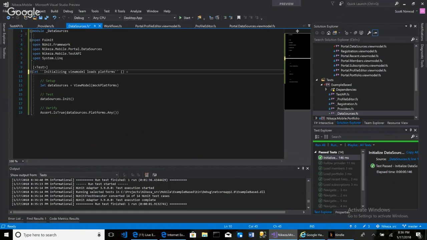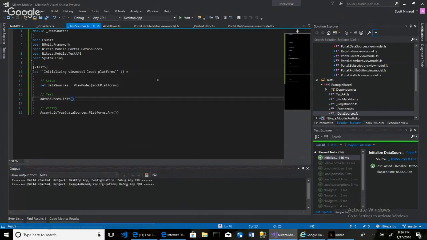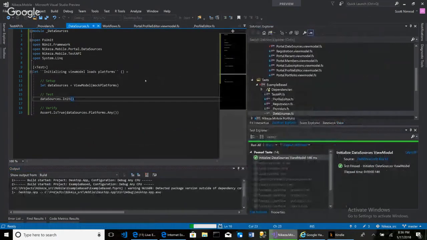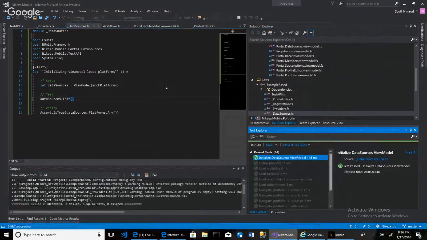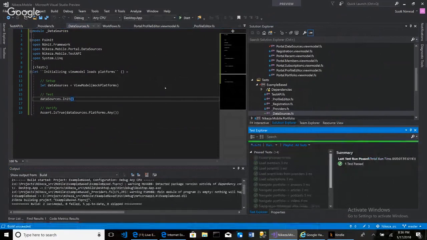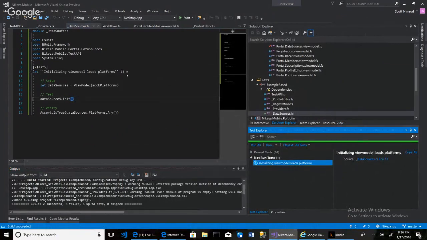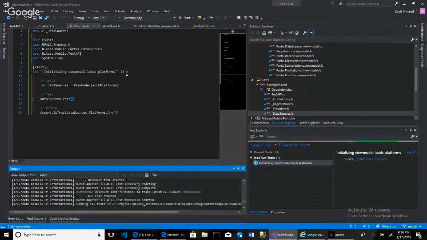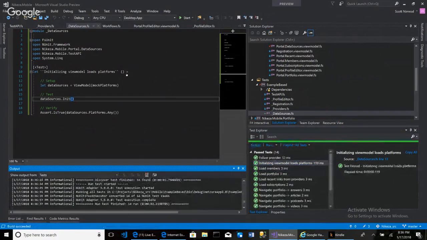I don't know if I spelled initializing right, but this name in my test explorer should be updated. And it does get updated: initializing view model loads platforms. That's what we want. And we just run it. We didn't change anything but the name of the test. And it is green. And that is it.